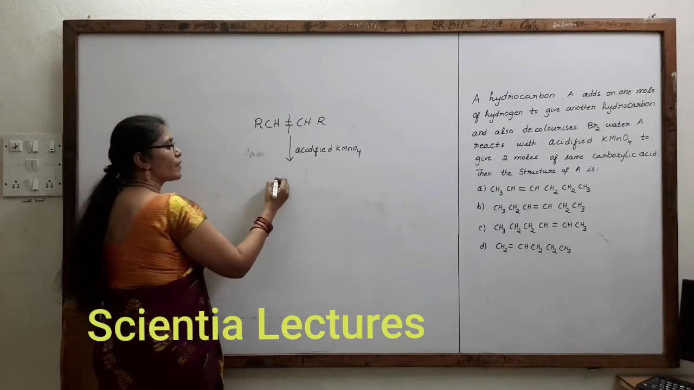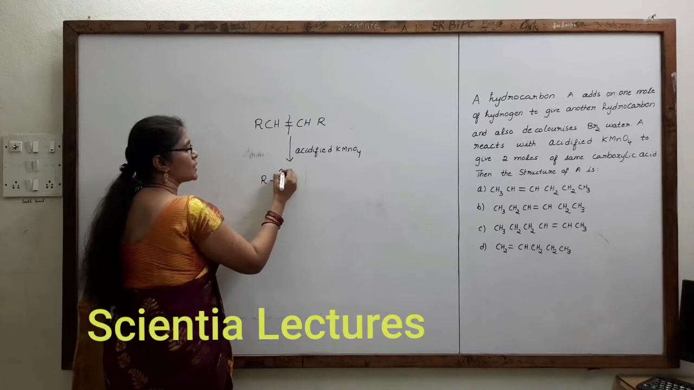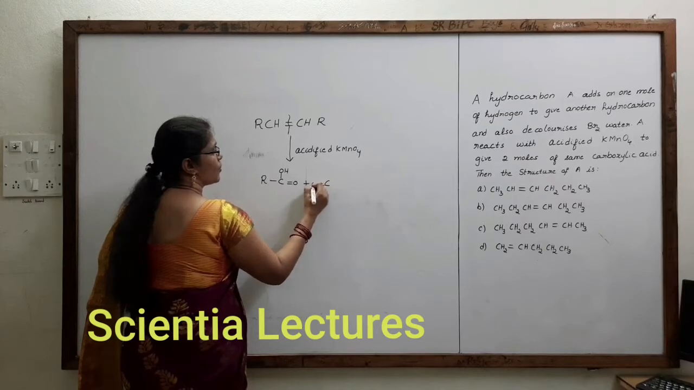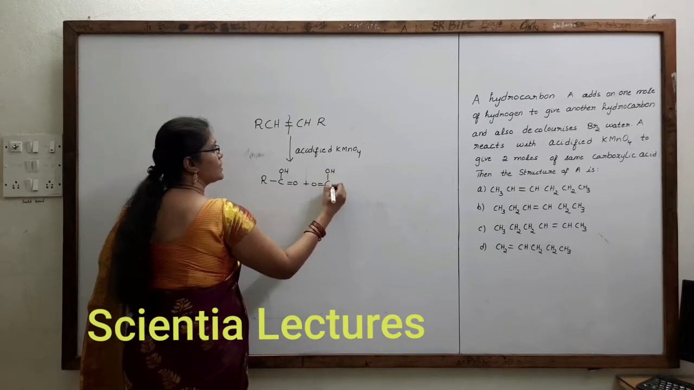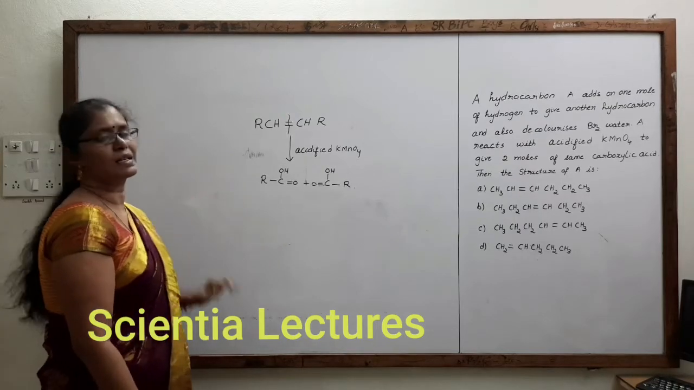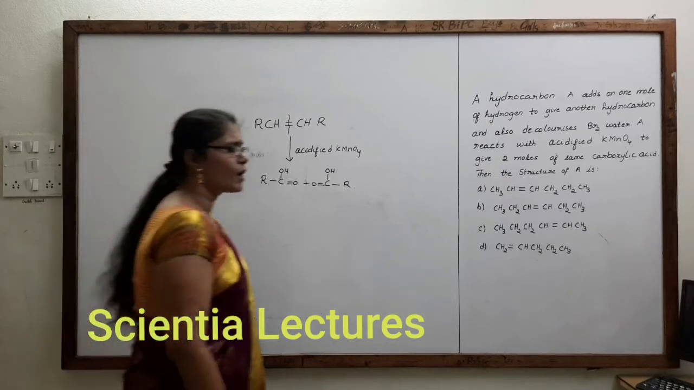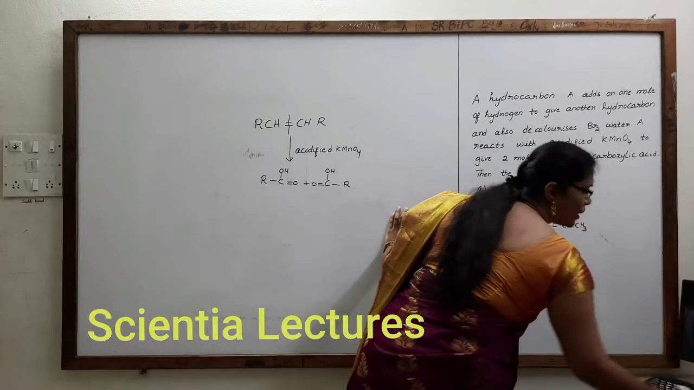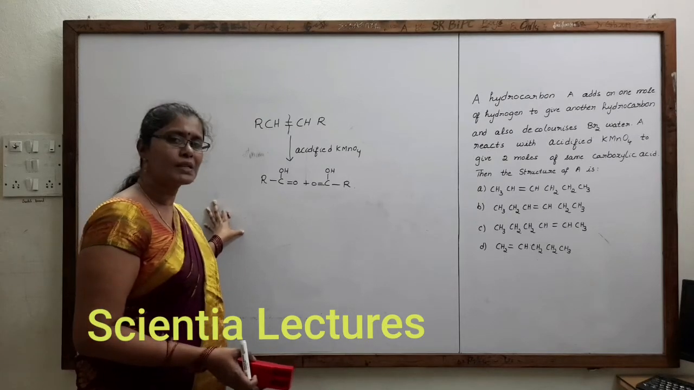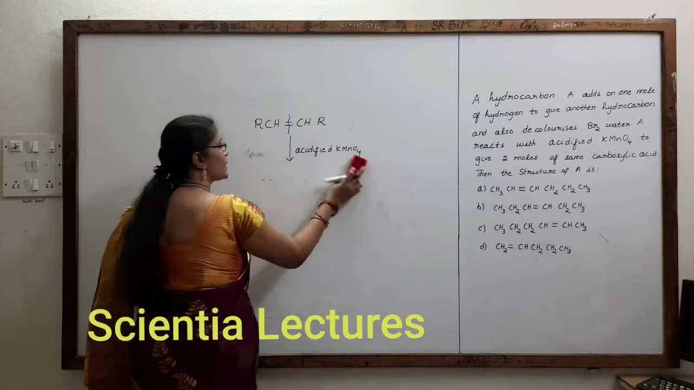So what are the products in this condition? R bond C, H should be changed to OH, double bond O, plus C double bond O, bond OH, bond R. So we get 2 moles of carboxylic acid in this example of alkene taken. Not for all alkenes will we always get carboxylic acid. In these reactions we generally get carboxylic acids or ketones. Let us see under what conditions we can get ketones.